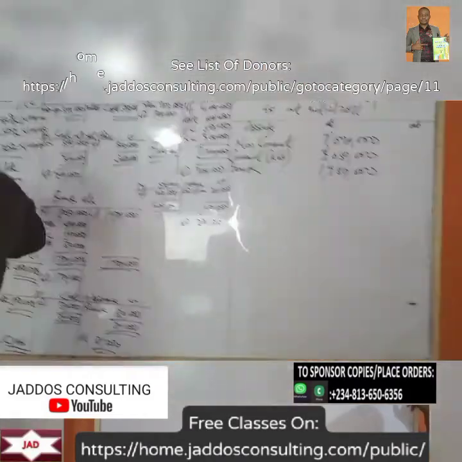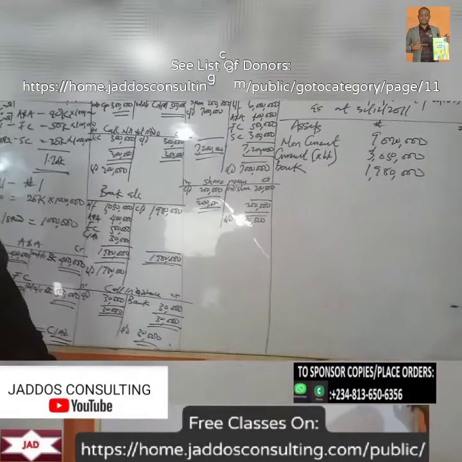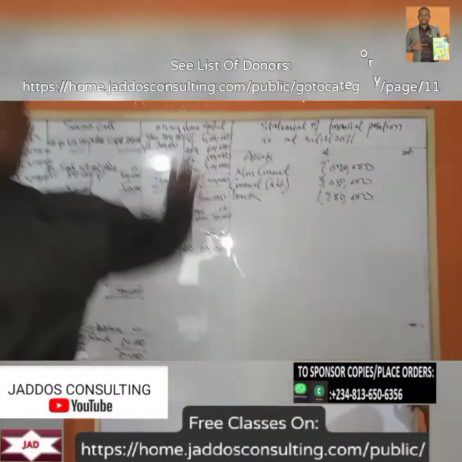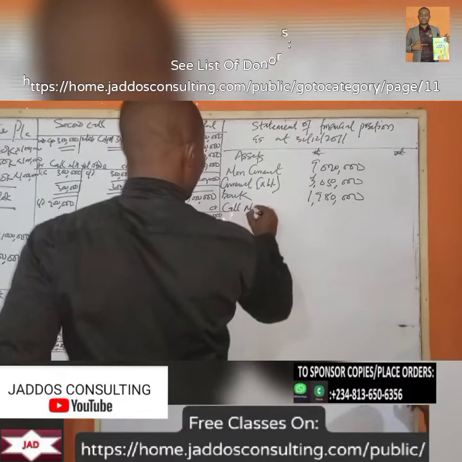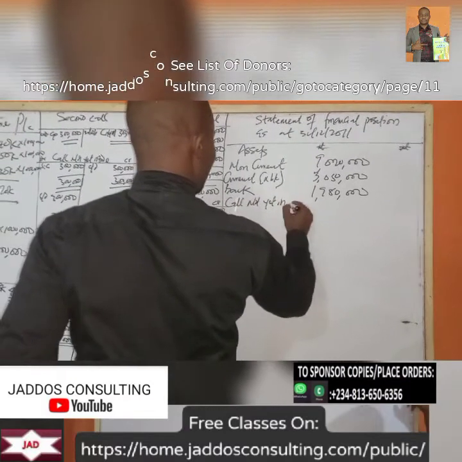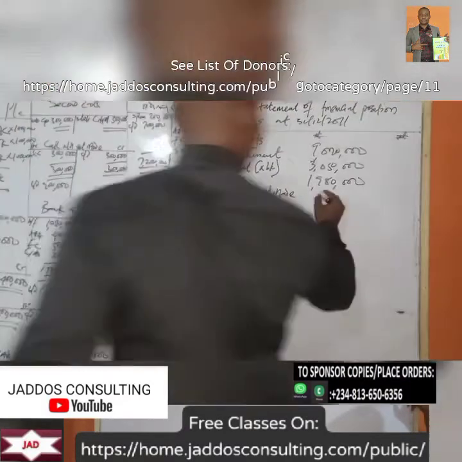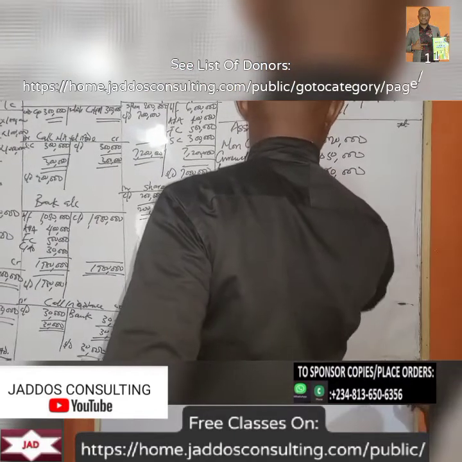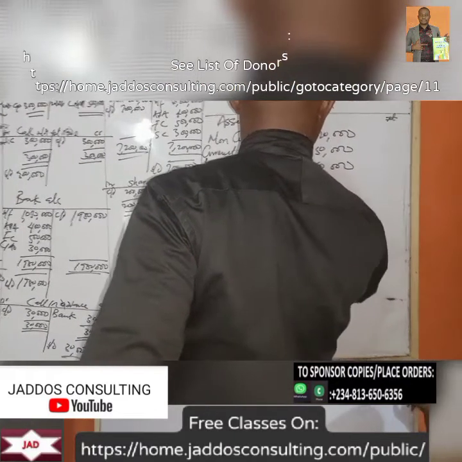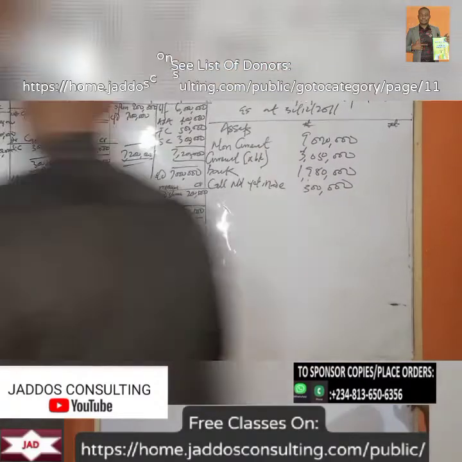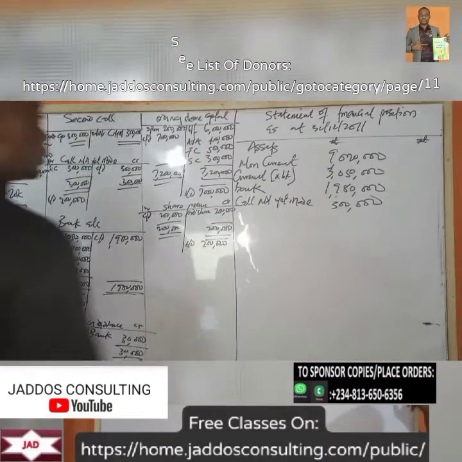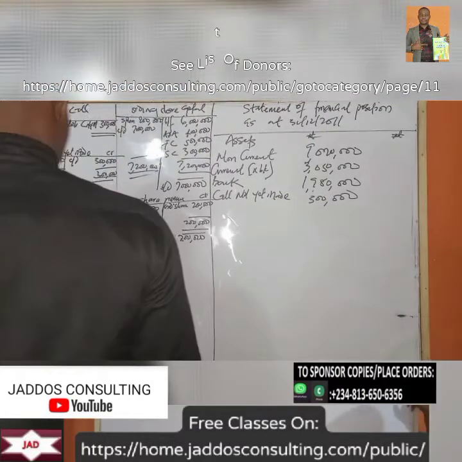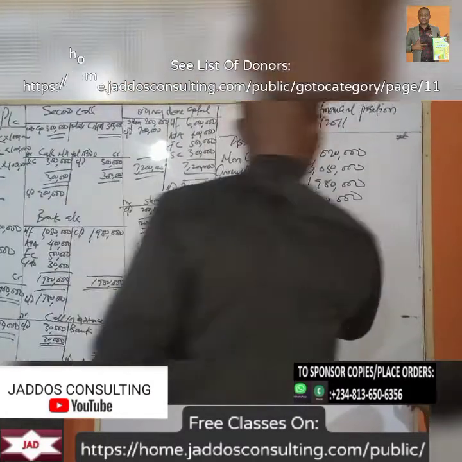So what are any debit balances here? Call not yet made, 300,000. What else? That's it.